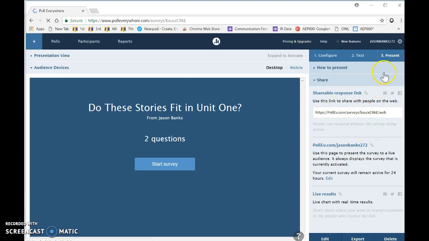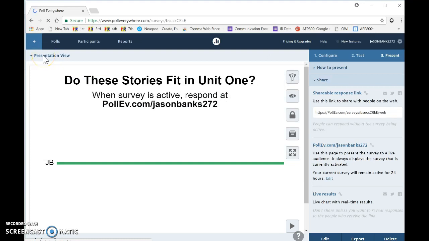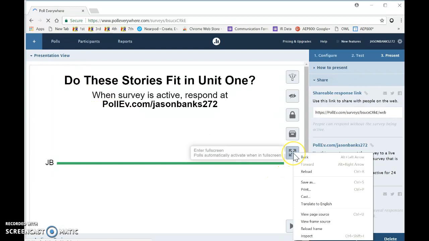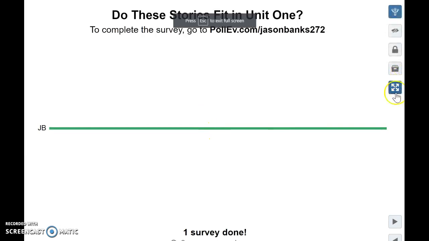So then once I've got everything set the way I want it to, I can come over here and come to presentation view, and this is what people will be able to see. So if I want to make it full screen, I can click the full screen button, and that'll show this. And then it says that I've done one survey.